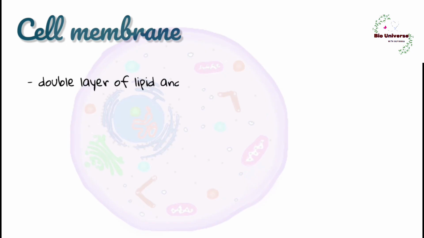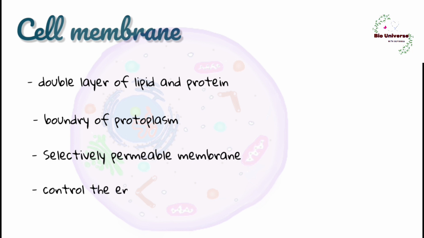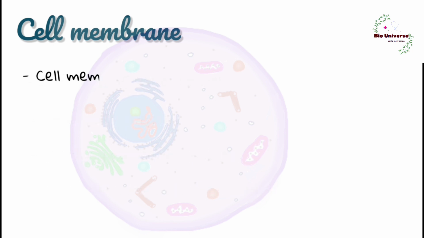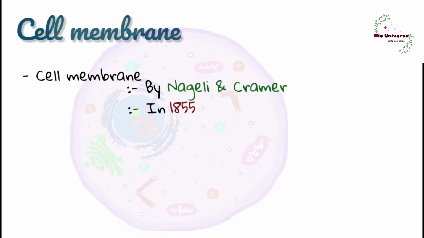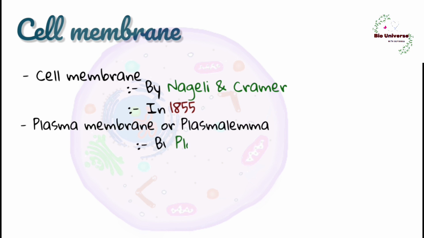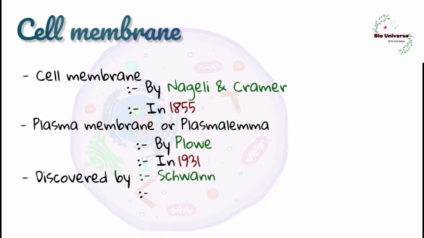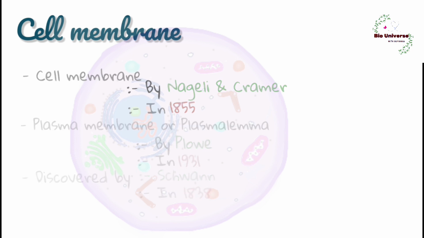Cell membrane is a double layer of lipids and proteins that surrounds the cell and separates the cytoplasm from its surroundings. It is selectively permeable, which controls the entry or exit of certain molecules. The word cell membrane was termed by Nageli and Kramer in 1855. The same was named as Plasmalemma or plasma membrane by Plowe in 1931. Cell membrane was discovered by Schwann in 1838 and termed Schwann cell.